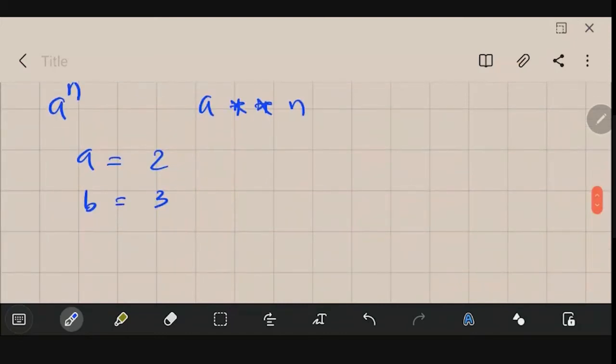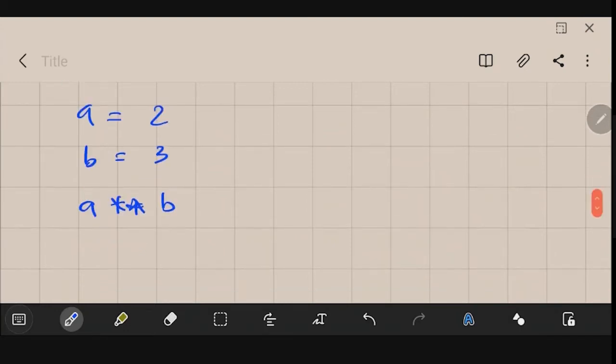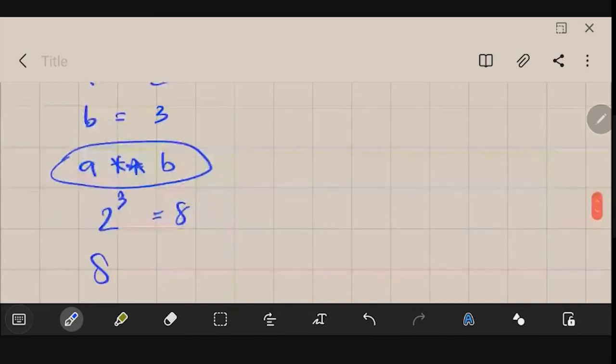Then a star star b will find 2 to the power 3, which is actually 8. So the output of this statement will be 8. If you don't type print also, if you just execute this statement, it will display the result. So this is how you could use the operators.